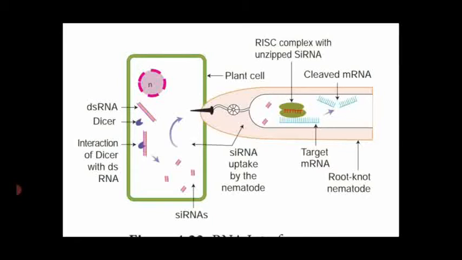The outer surface of the pink color is said to be the root knot of the nematode. So this is the RNA interference which is transmitted from the plant to the nematodes. So these nematodes contain the RNA interference.